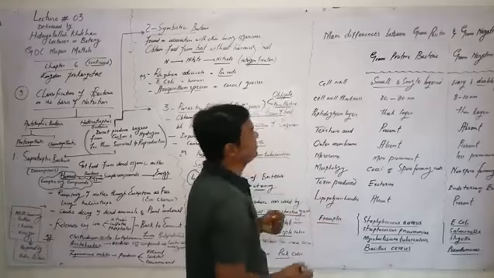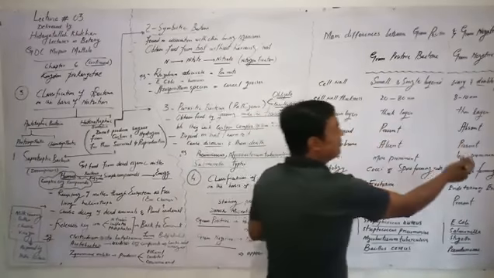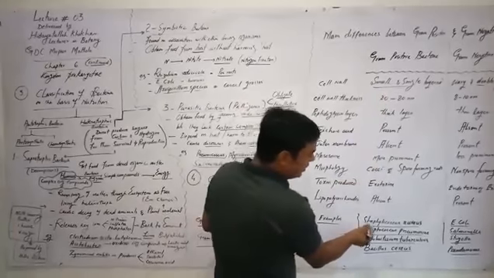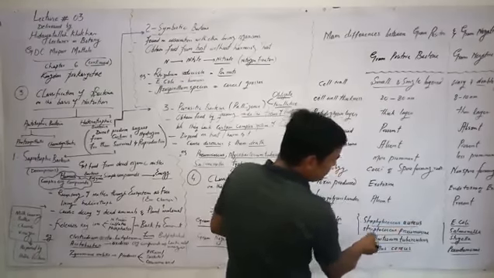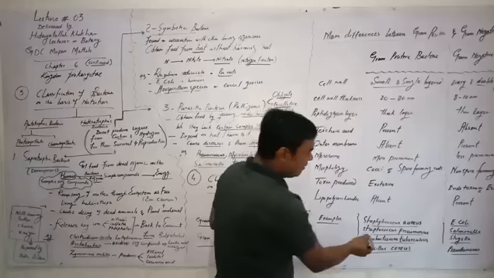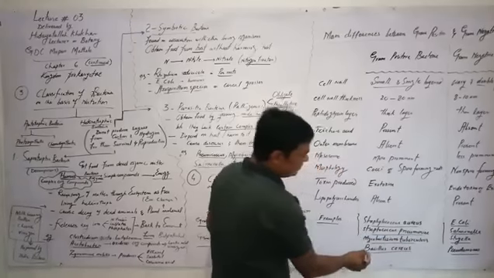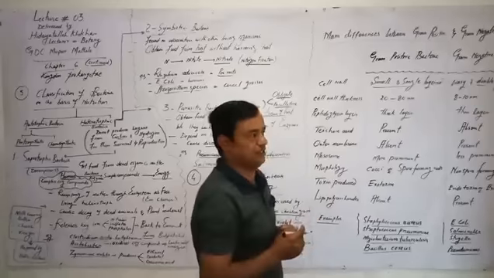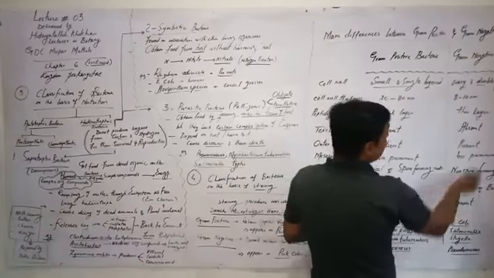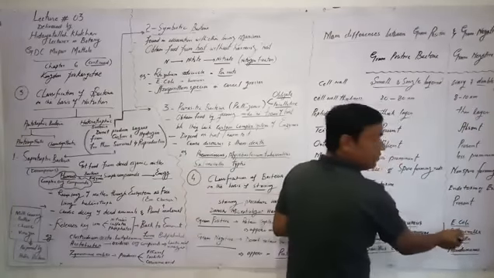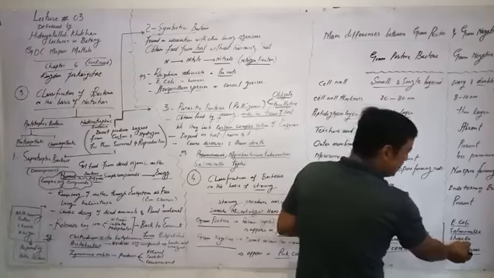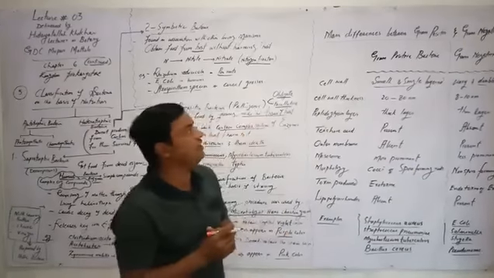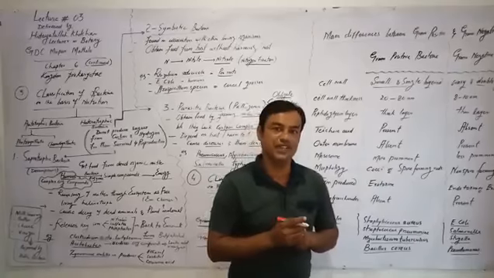We take examples of gram positive and gram negative bacteria. Gram positive bacteria include Staphylococcus aureus, Streptococcus pneumoniae, Mycobacterium tuberculosis, Bacillus cereus. Gram negative bacteria are E. coli, Salmonella, Shigella and Pseudomonas. So this is all about gram positive and gram negative.